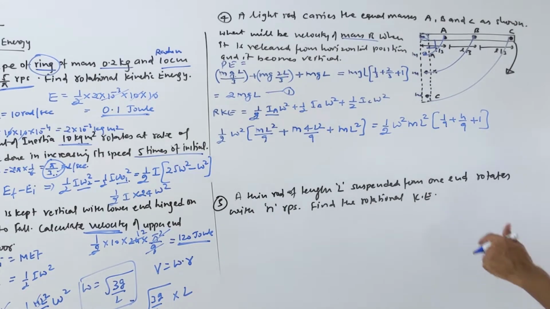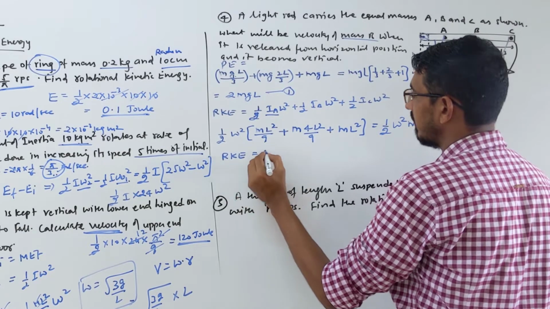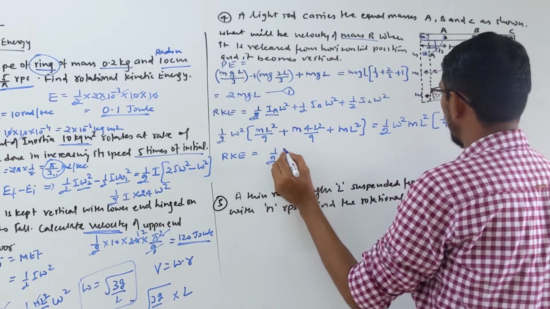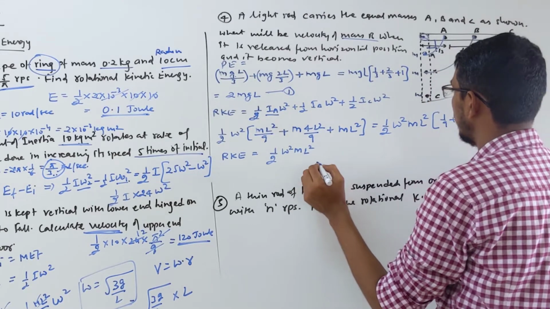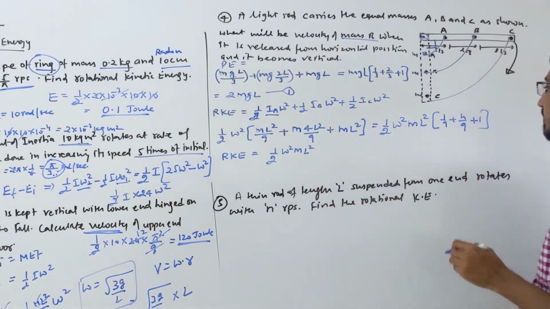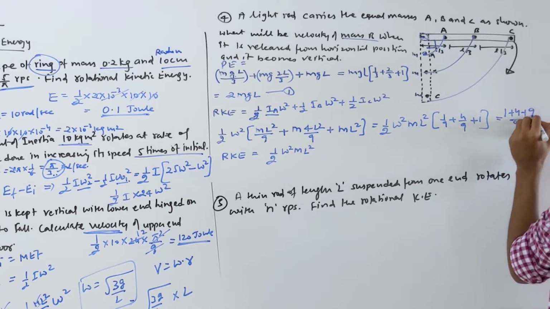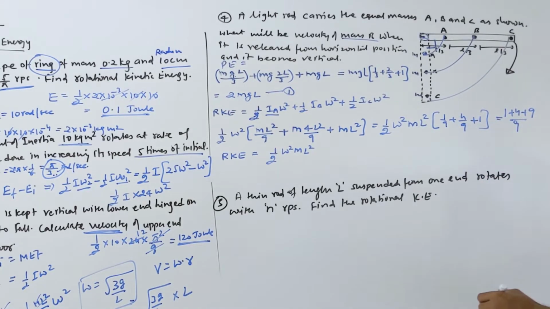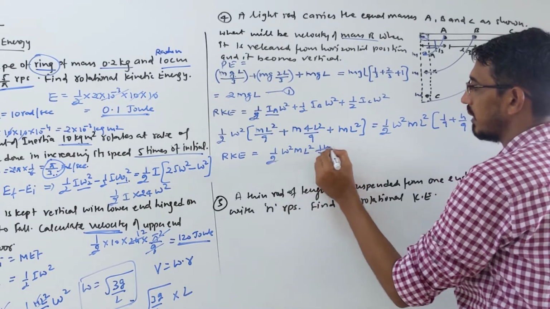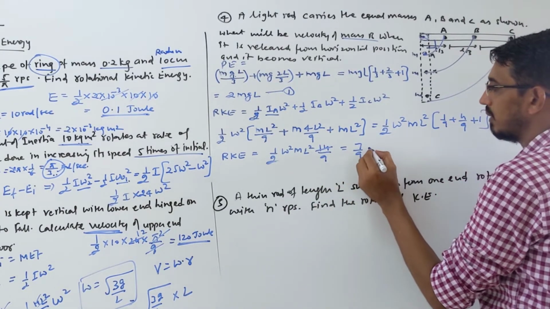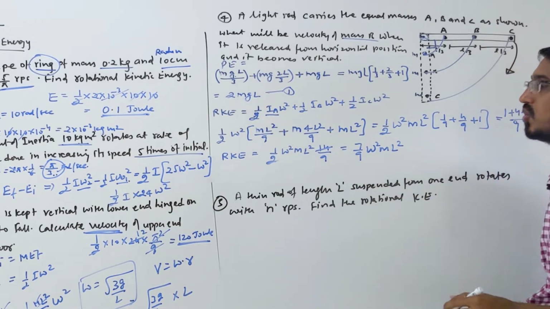So the rotational kinetic energy is half omega square mL square times, and taking 9 as LCM, it goes 1 time, 4 times, plus 9 times. So it's 14 by 9. If you cancel, it becomes 7 by 9 of omega square m L square. This is your rotational kinetic energy.